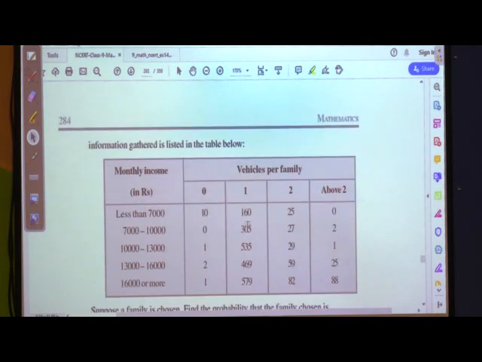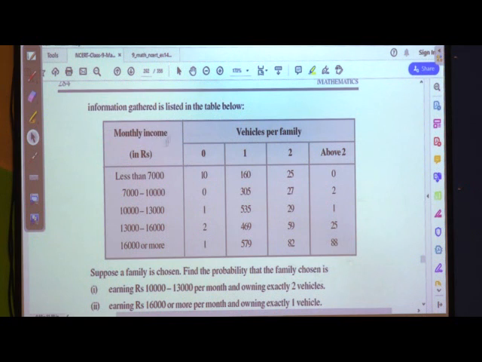Let us see the table properly. Let us study the data. Monthly income in rupees less than 7,000: 0 vehicles, 10 families; 1 vehicle, 160 families; 2 vehicles, 25 families; above 2, again 0 families. Next income slab, 7,000 to 10,000: 0 vehicles, 0 families; 1 vehicle, 305 families; 2 vehicles, 27 families; above 2 vehicles, 2 families.